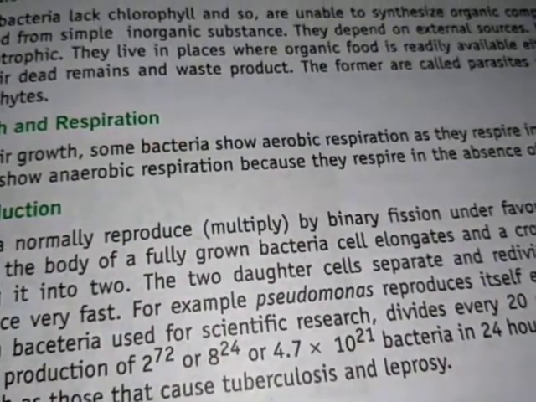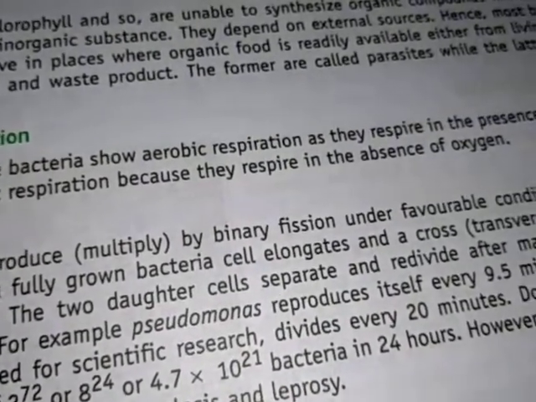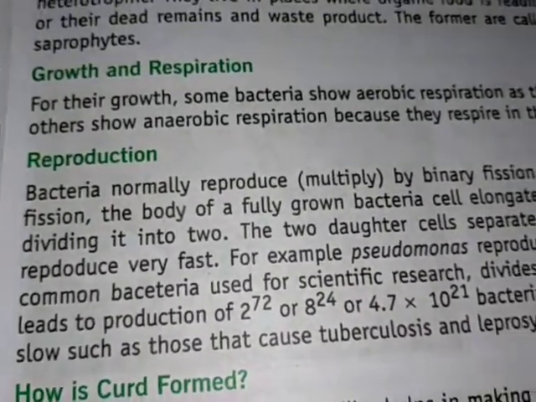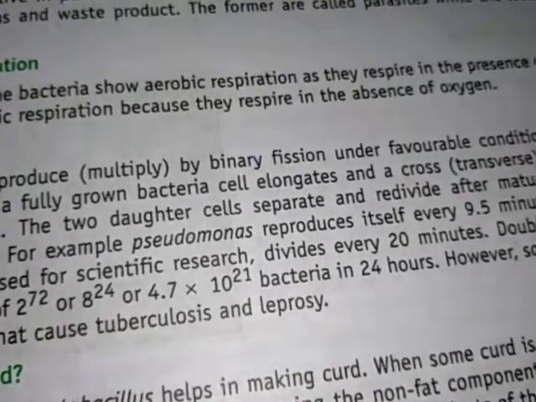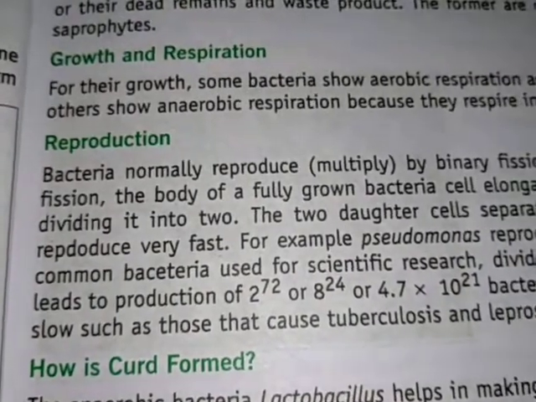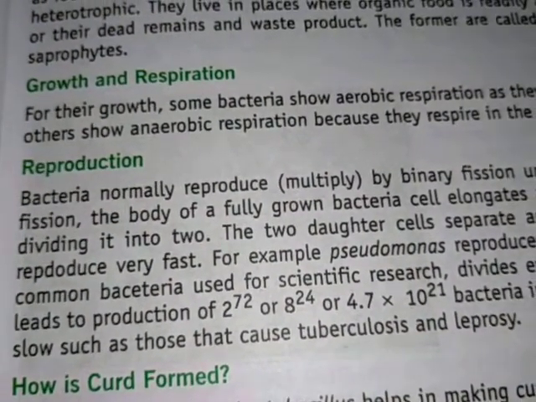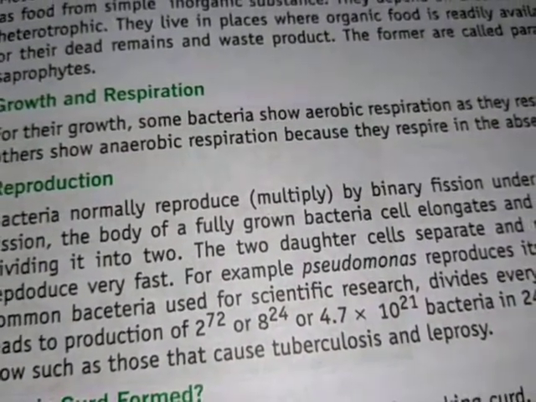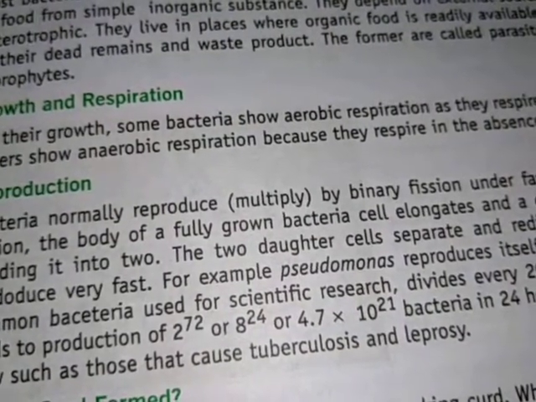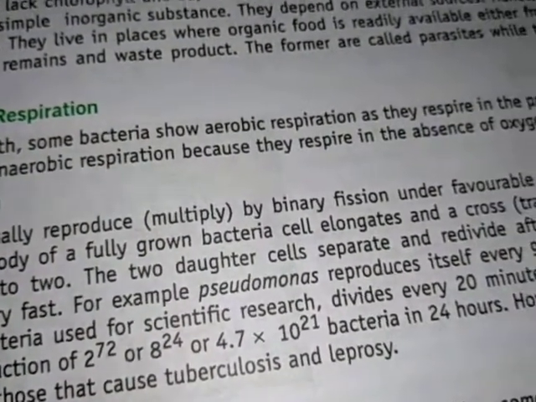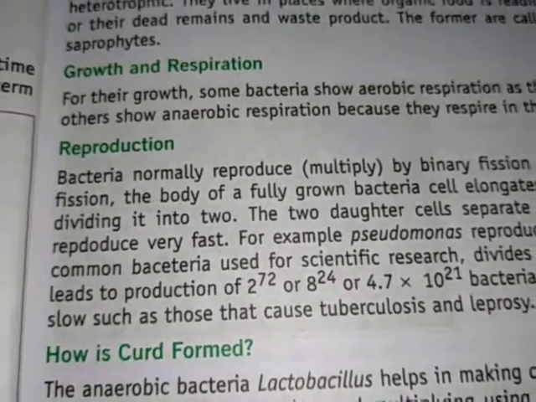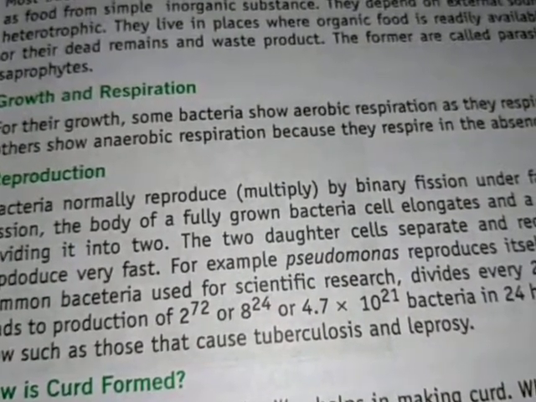For example, Pseudomonas reproduces itself every 9.5 minutes. E. coli, the most common bacteria used for scientific research, divides after every 20 minutes. Doubling every 20 minutes leads to production of 2 to the power of 72 or 8 to the power of 24 or 4.7 into 10 to the power 21 bacteria in 24 hours. However, some bacteria grow very slowly, such as those that cause tuberculosis and leprosy.